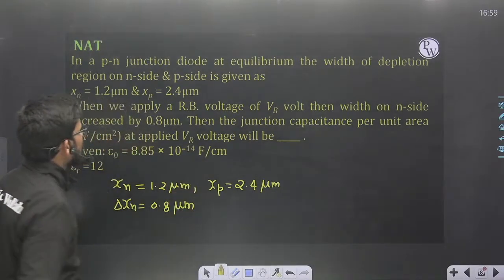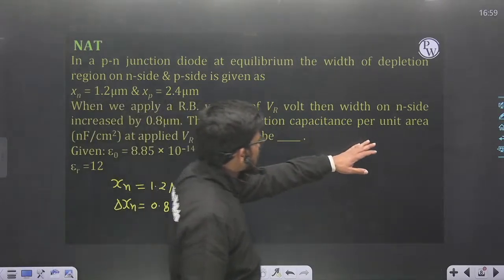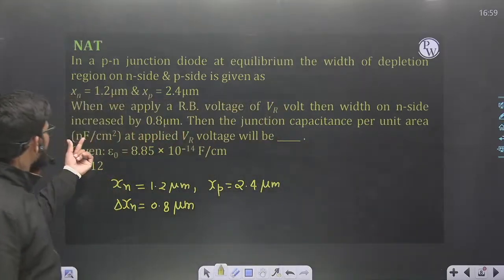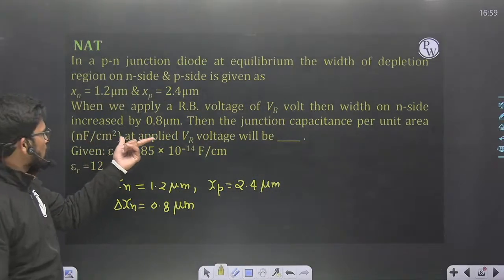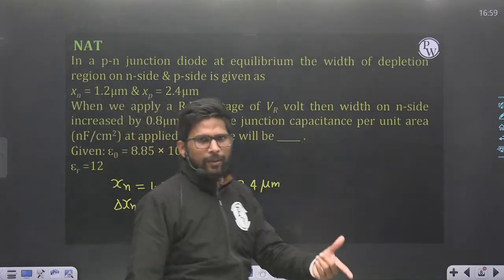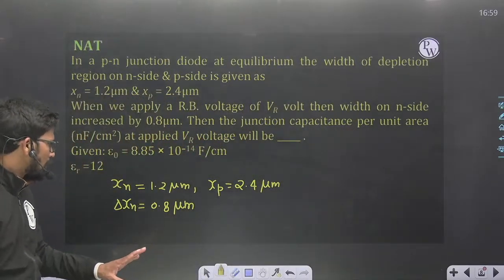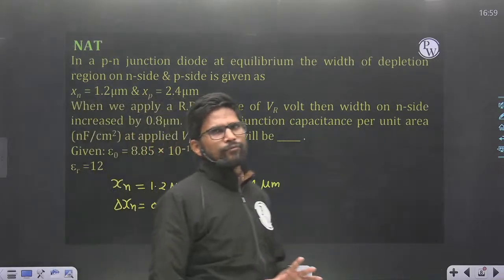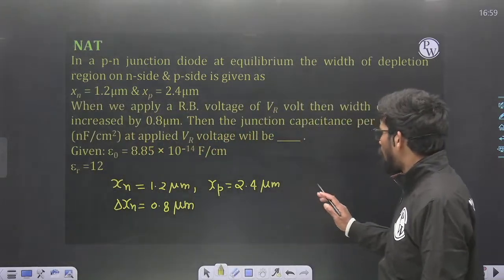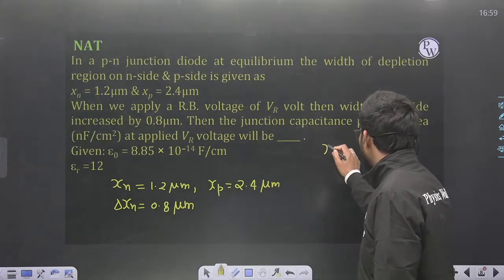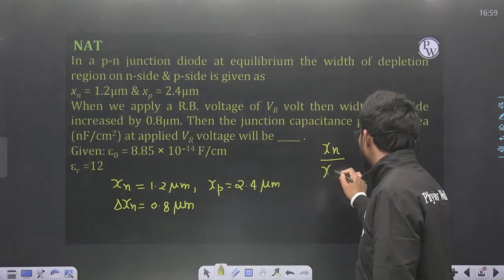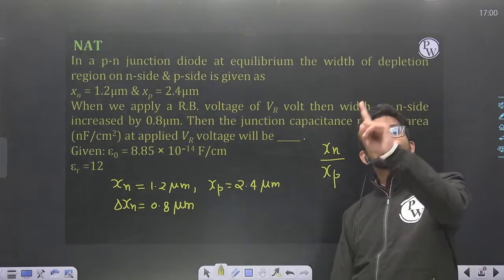ठीक है, ये दे दिया. Then the junction capacitance per unit area in nanofarad per centimeter square at applied VR voltage will be, okay, will be. Now remember one formula. We always know that the penetration of depletion region is with respect to doping.